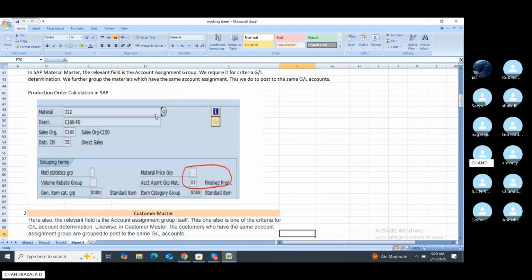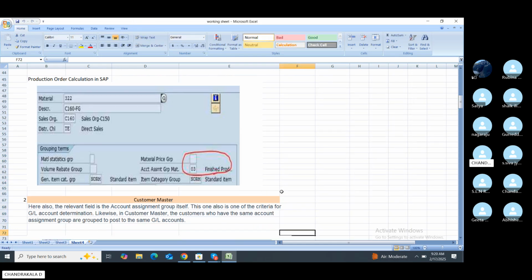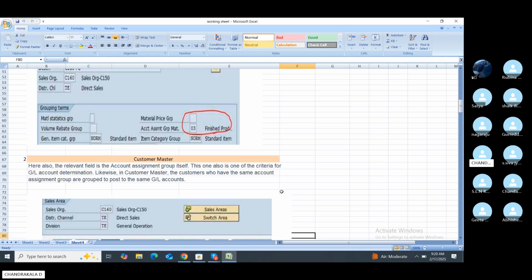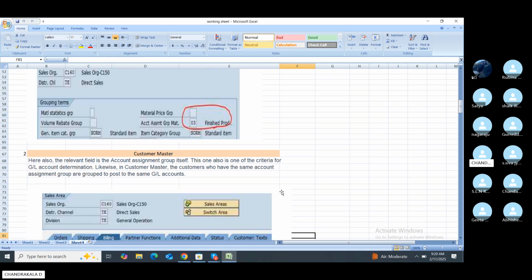See here, this is the material, the description, the sales organization and the distribution channel. He is highlighting the accounting assignment group in the master, which is the finished goods group 03. This is affected here. Customer master also has the relevant field. The accounting assignment group is itself one of the criteria for the GL account determination.